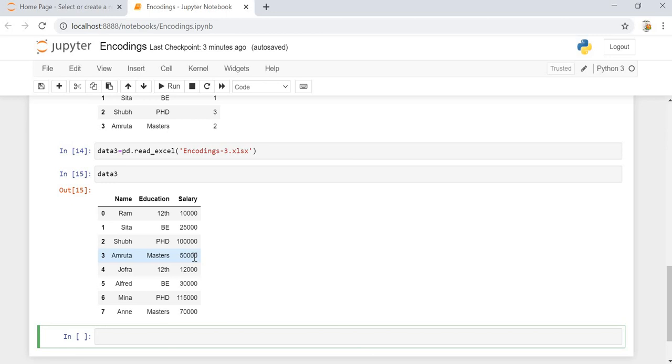So for that we will be doing the target encoder. Now let's import it. Import category encoder.